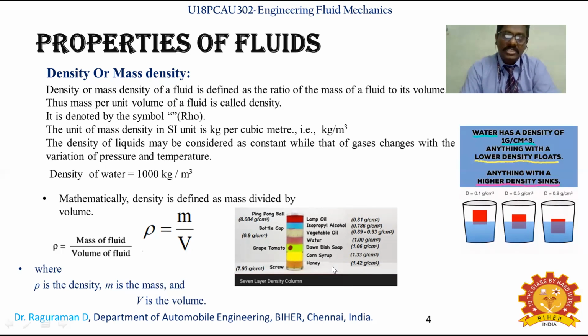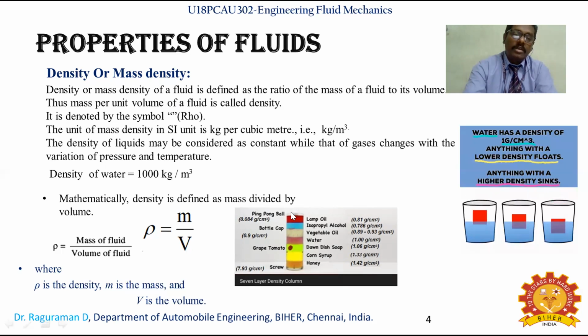Depending upon the density of the fluid, you will have floating of a solid object. The ping pong ball has a very low density value, and so does the bottle cap. The cherry tomato has a comparatively higher density, slightly less than corn syrup and slightly higher than water, so it sinks in water.